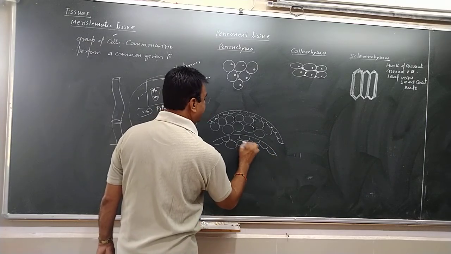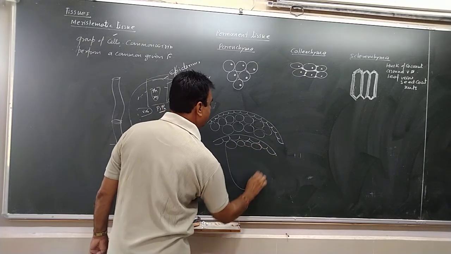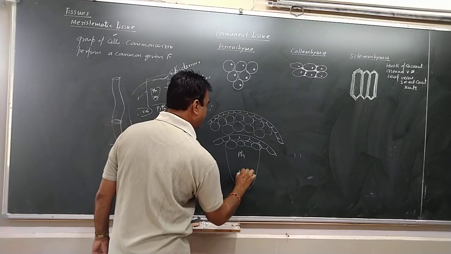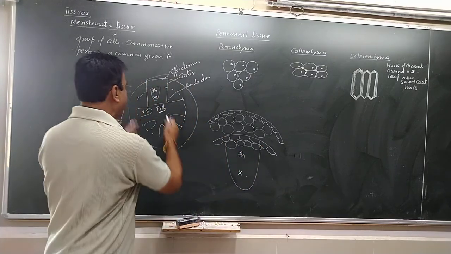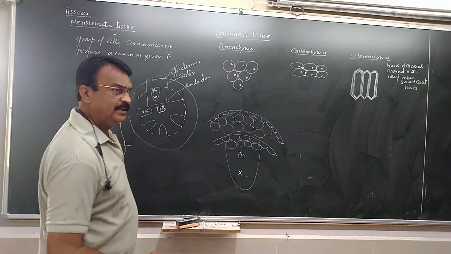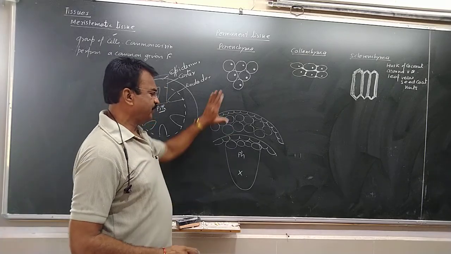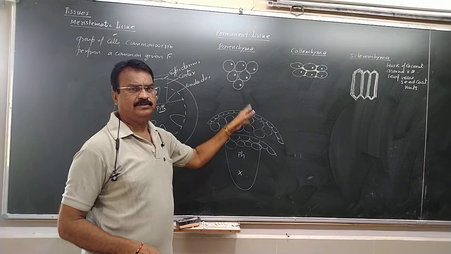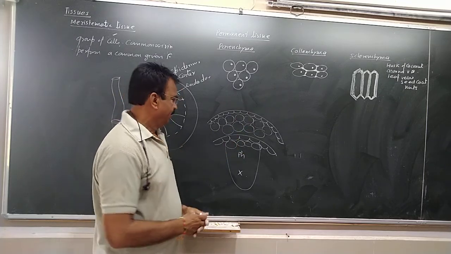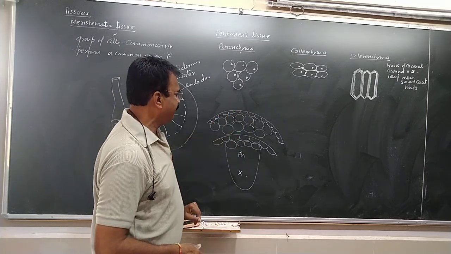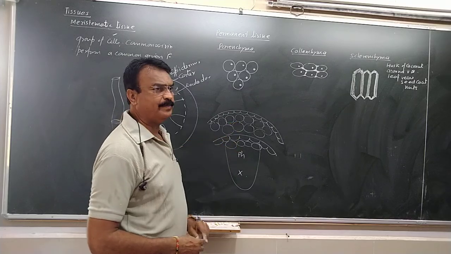Then comes pericycle, and then comes phloem and xylem. So this is the part magnified. Now in this stem or root, there is only a little bit of difference. In this stem, if you see the magnified view, what kind of tissues are present?